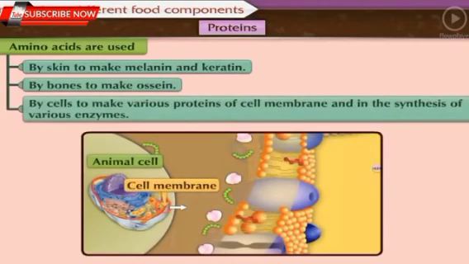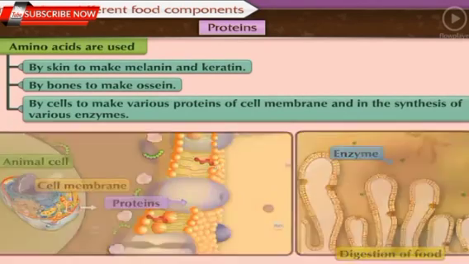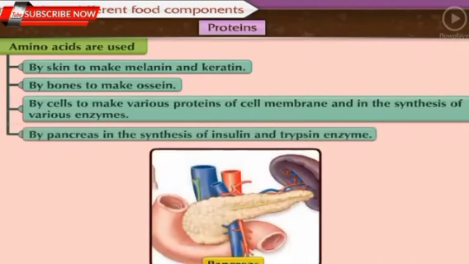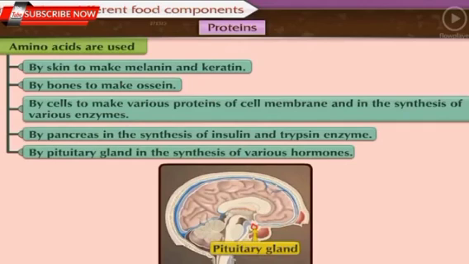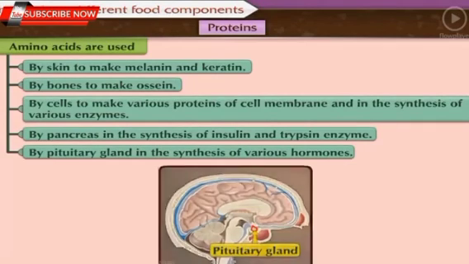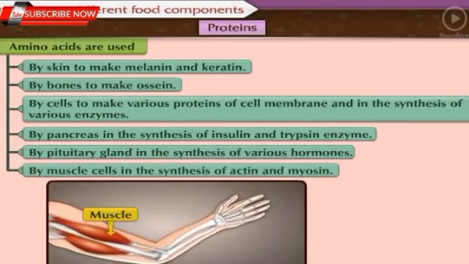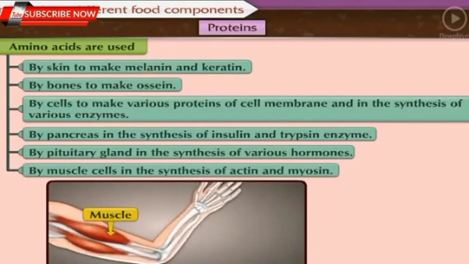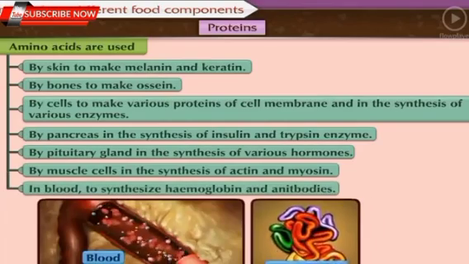By cells to make various proteins of the cell membrane and in the synthesis of various enzymes. By pancreas in the synthesis of insulin and trypsin enzyme, by pituitary gland in the synthesis of various hormones, by muscle cells in the synthesis of actin and myosin, which are flexible proteins, and in blood to synthesize hemoglobin and antibodies.